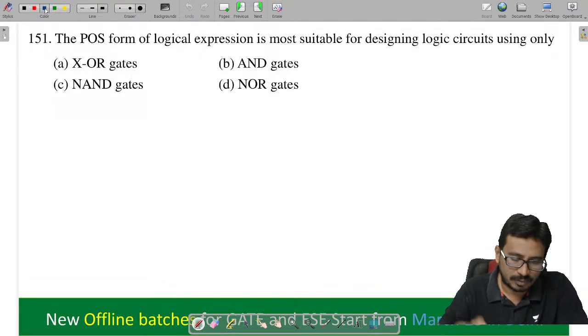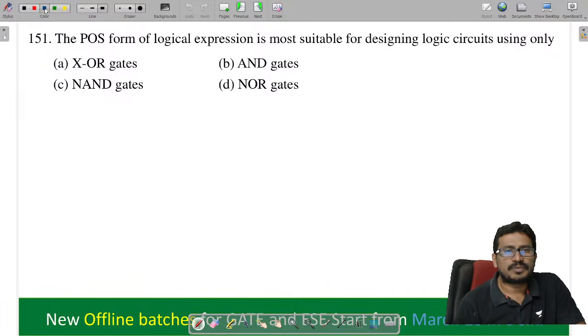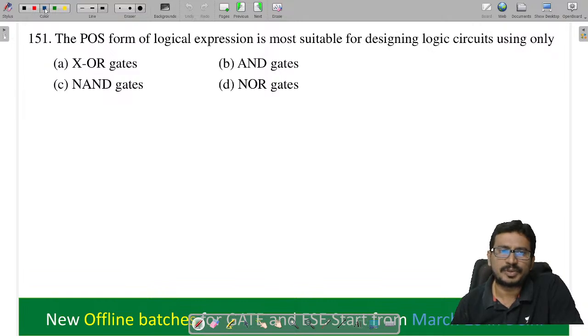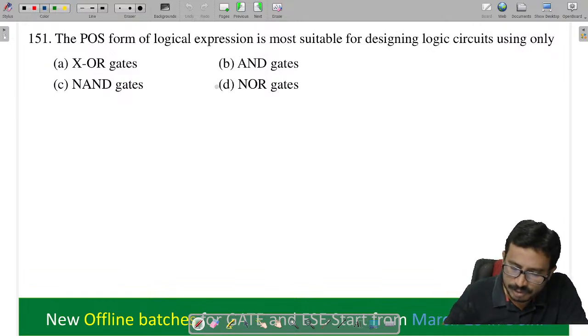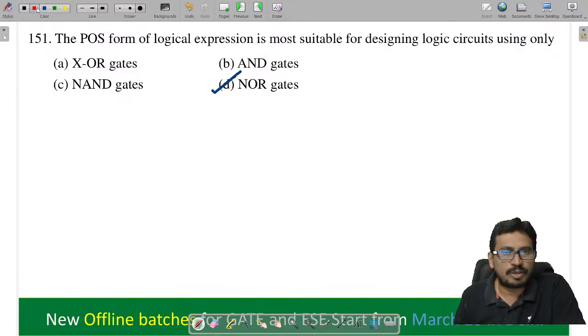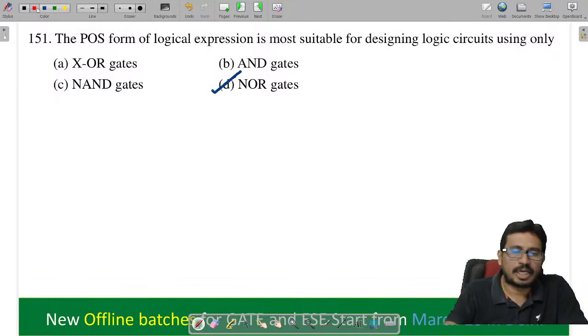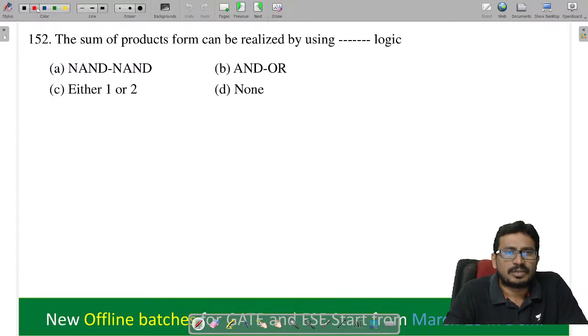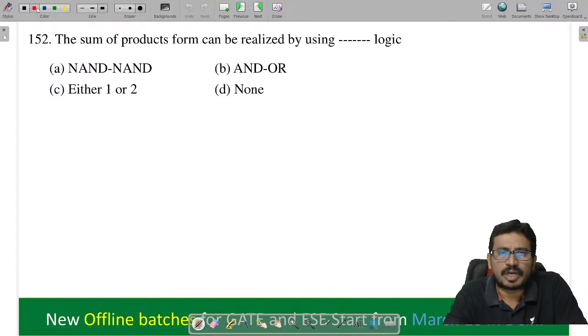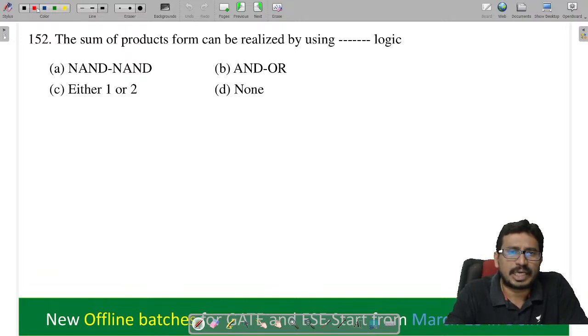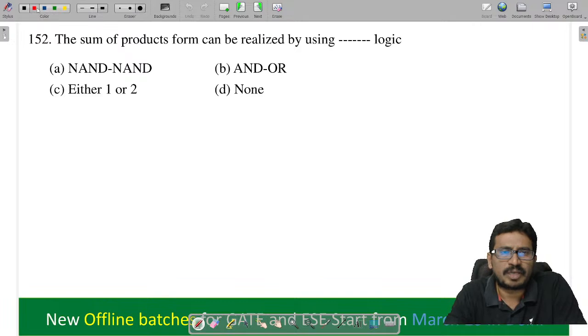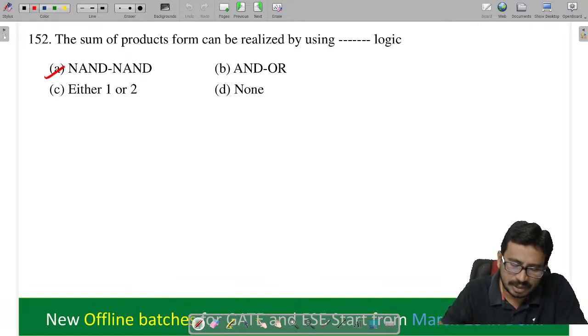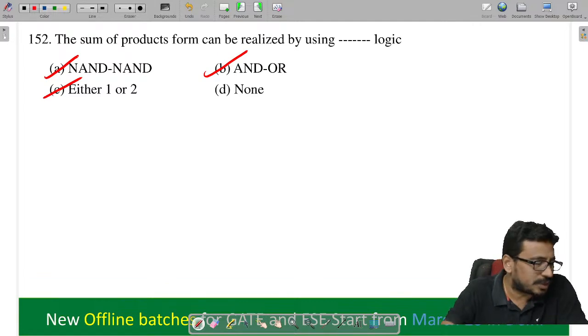Next. POS form of a logic expression is most suitable for designing logic gates using which gate? NOR gate is most suitable. SOP form is NAND gate and POS form is NOR gate. Next. The sum of products form can be realized by using dash. SOP form, we already did this. NAND and OR, so option C.